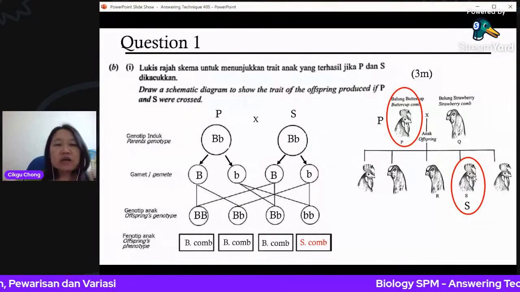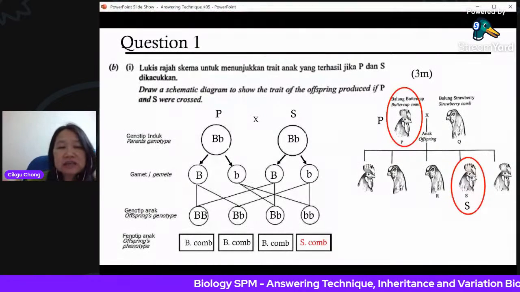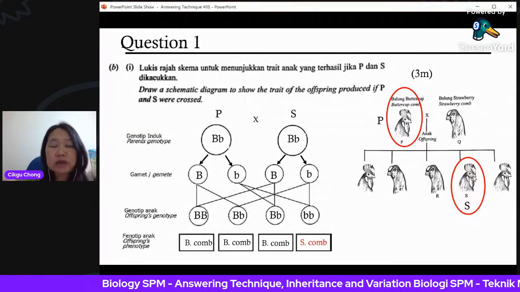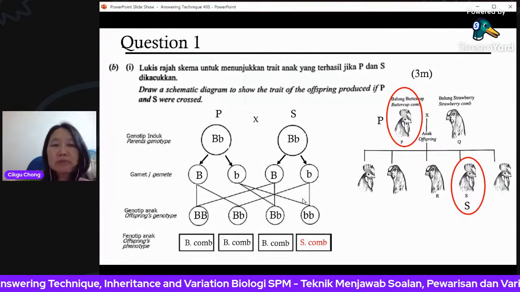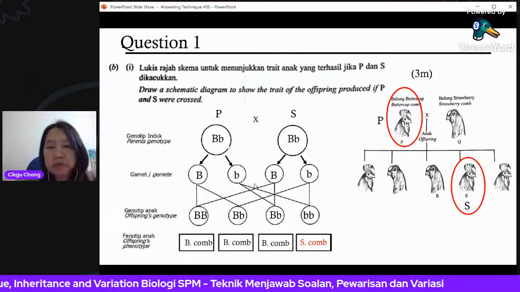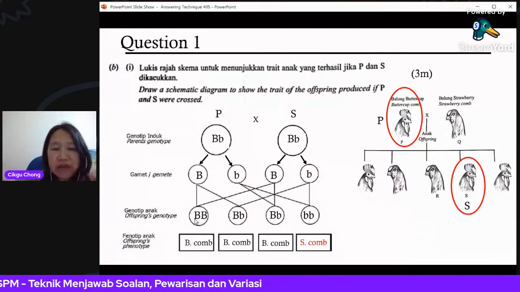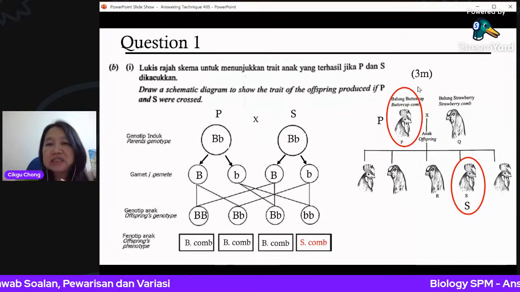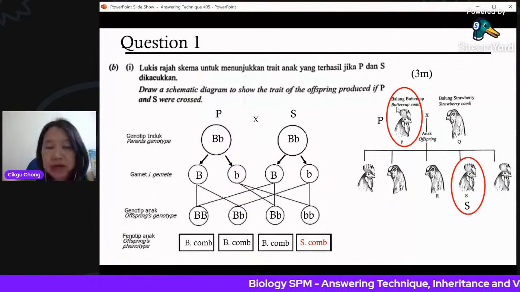After that, you have to combine them, because of random fertilization. So your answer for the offspring genotype is big B big B, big B small b, big B small b, and small b small b. Here you write in the phenotype: if capital B, because it is the dominant trait, it must be buttercup.